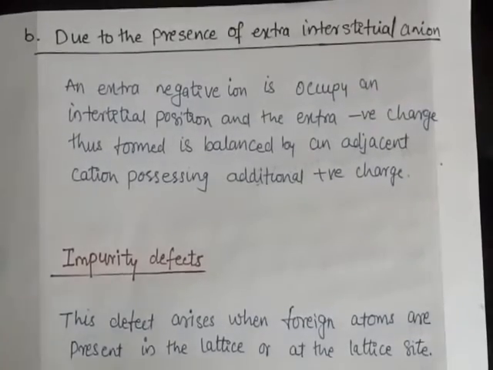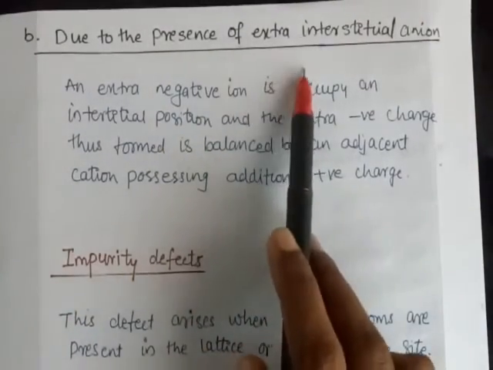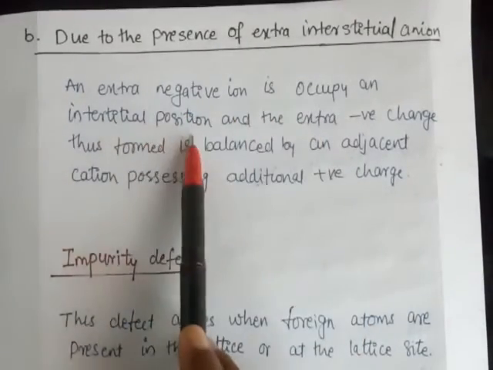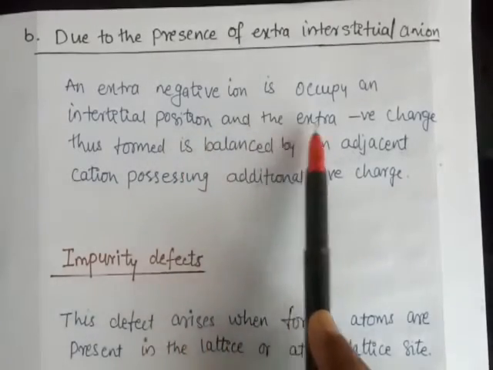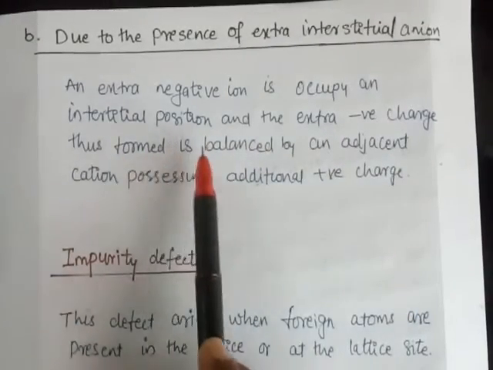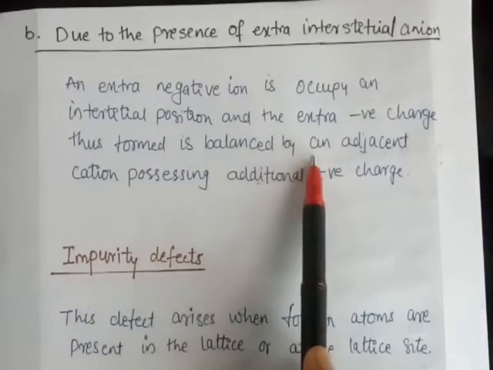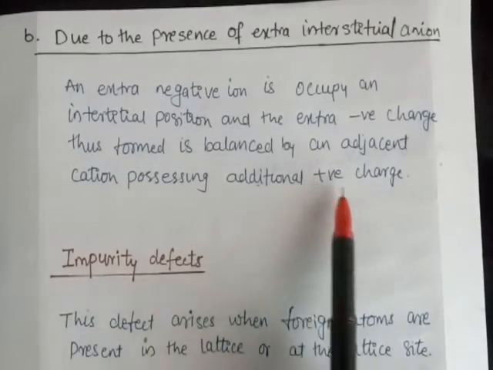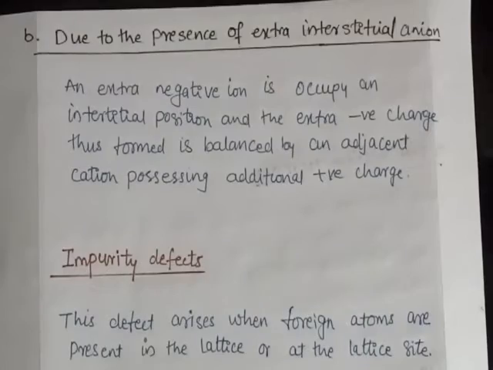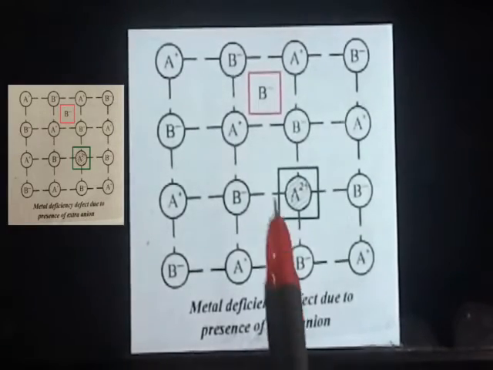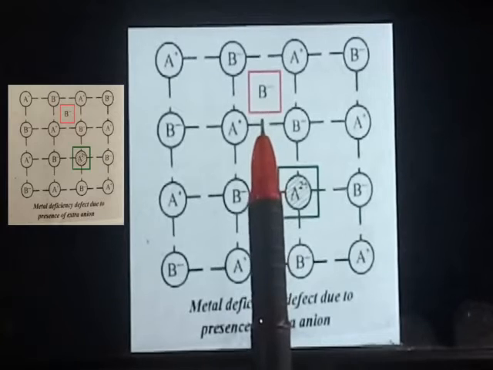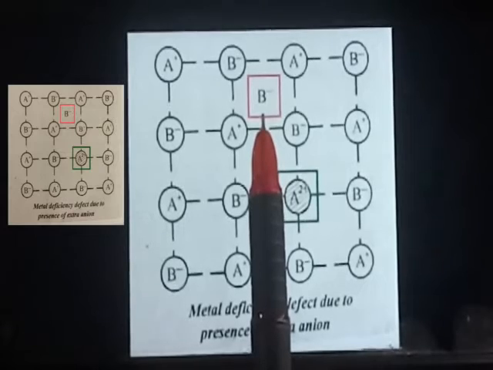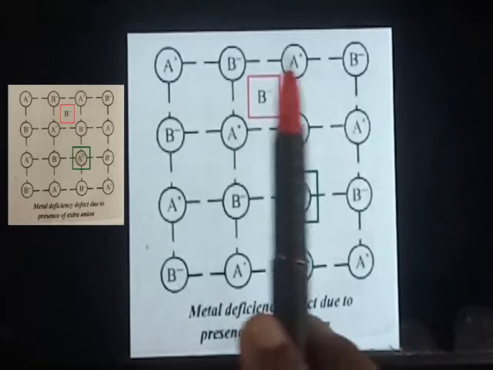The second one is due to the presence of extra interstitial anion. It means an extra negative ion occupies an interstitial position and the extra negative charge thus formed is balanced by an adjacent cation possessing additional positive charge. Please look at the diagram. An extra negative ion occupies the interstitial position, so an additional negative charge is formed in the crystal lattice.